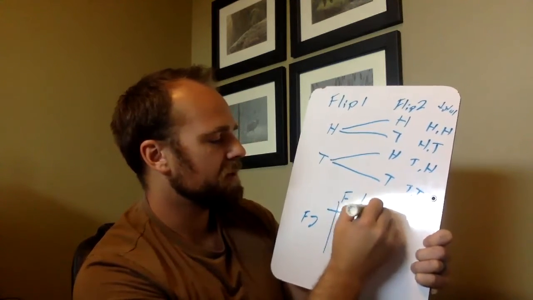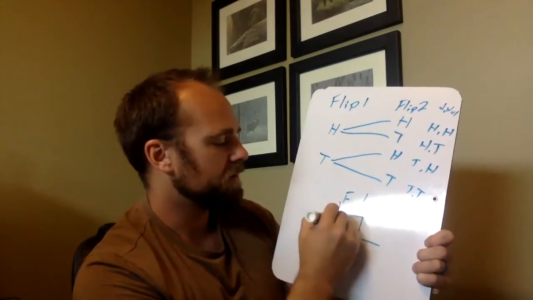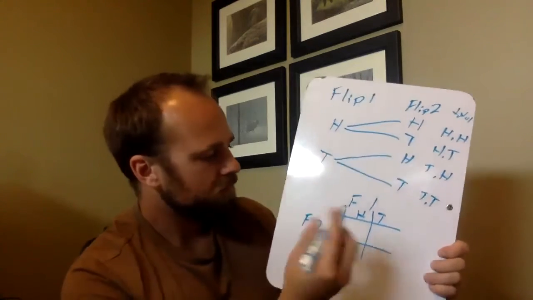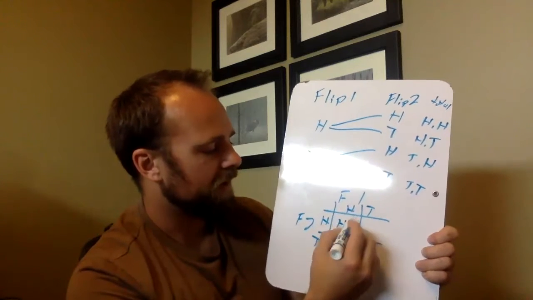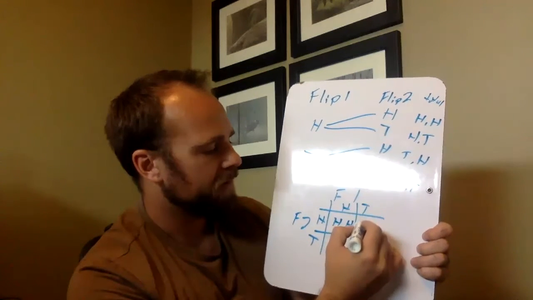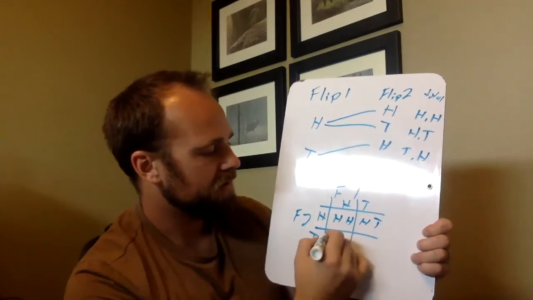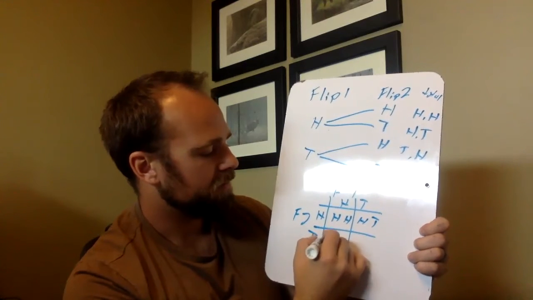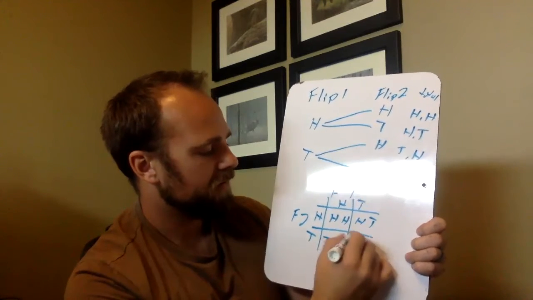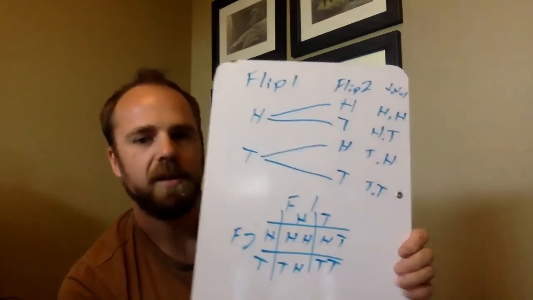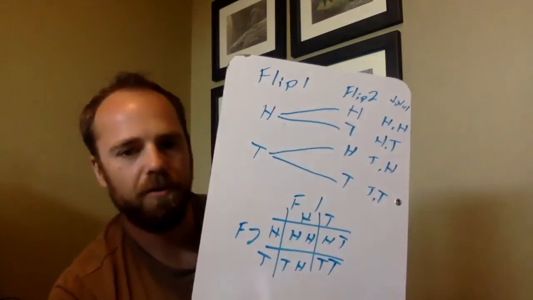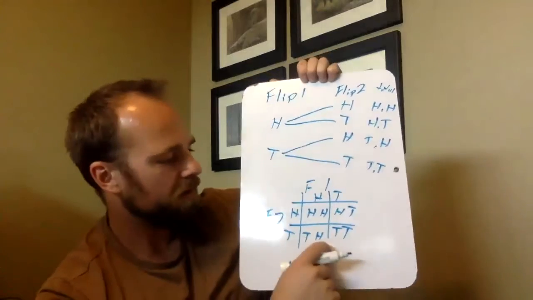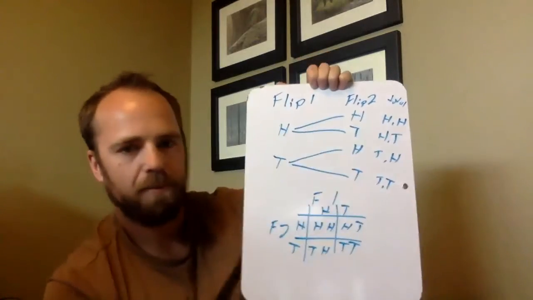So we had heads and tails as possibles, and we have heads and tails here also as possibles. So what would we get? Well, we have heads and then heads, or we could have heads and then tails. We could have tails then heads, or we could have tails and then tails. So when I'm going through this, what I'm seeing is I'm getting the same possible outcomes here as I am here, okay?